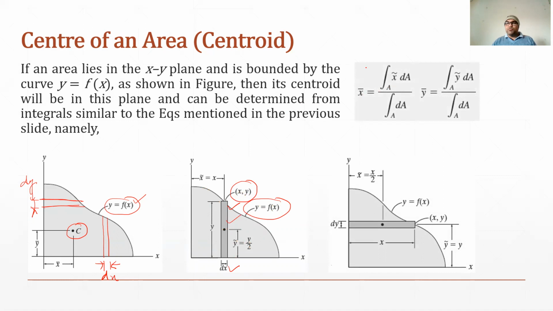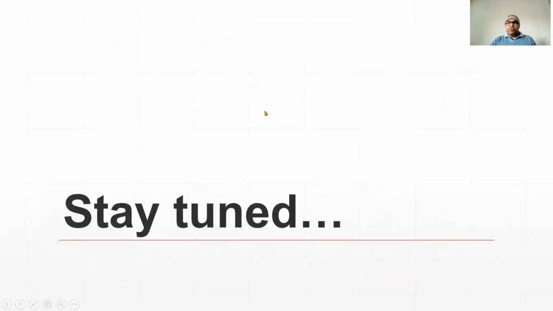With this formula, we can easily find out the coordinates of the centroid. We will see more about it in the next part. So that is our equation 5. We will be using equation 5 in our example. So we will continue our discussion in the next part. Thank you.